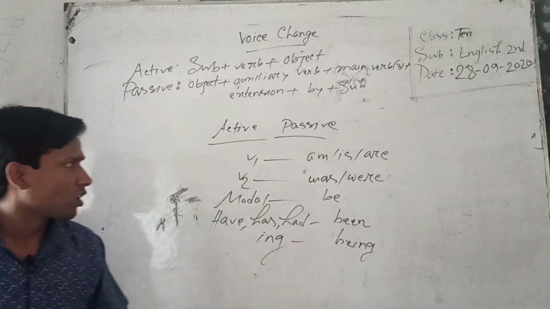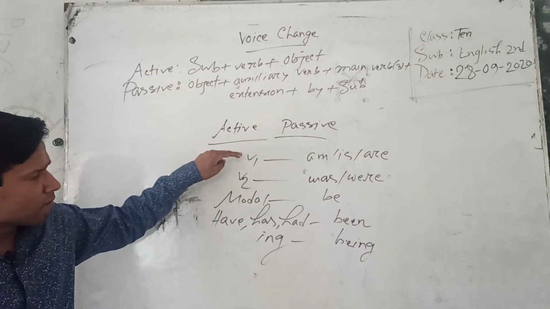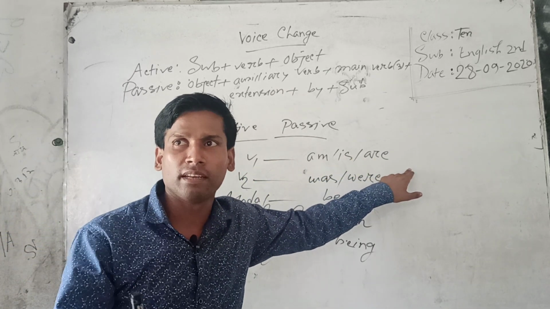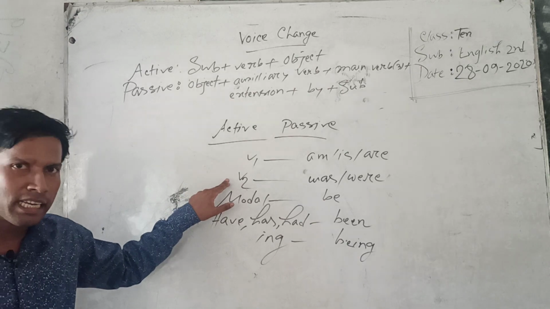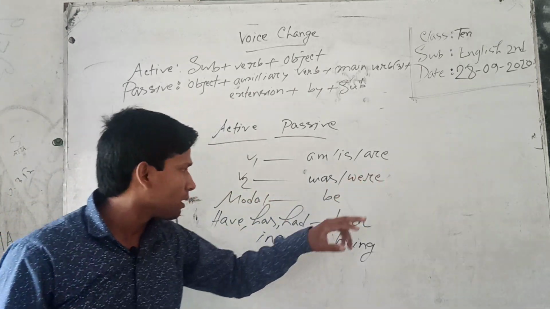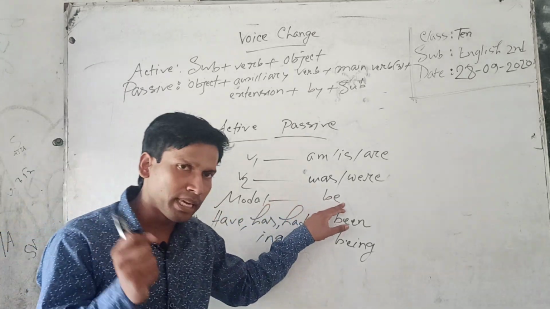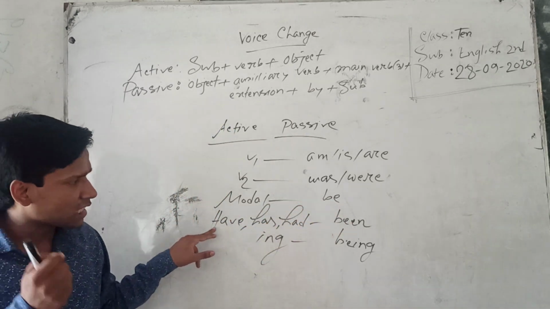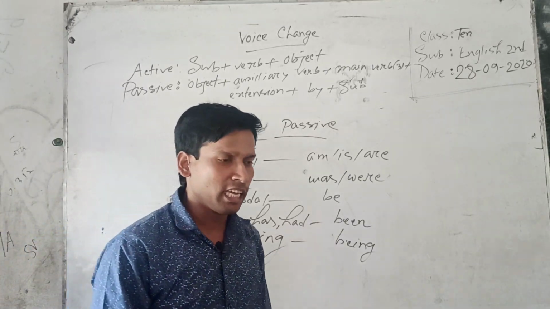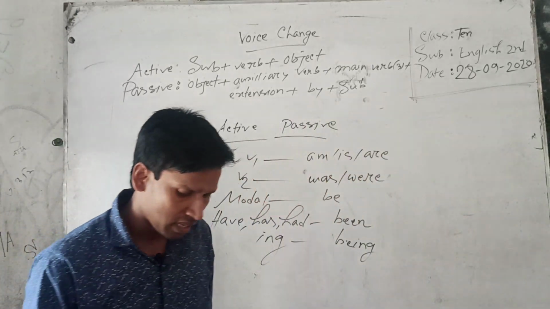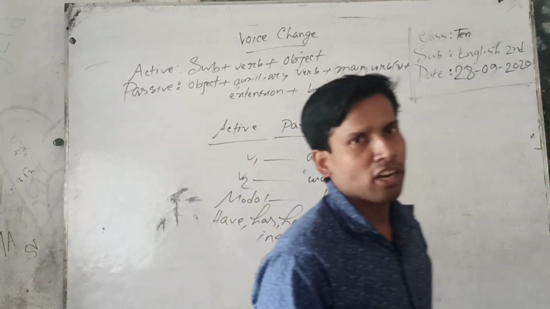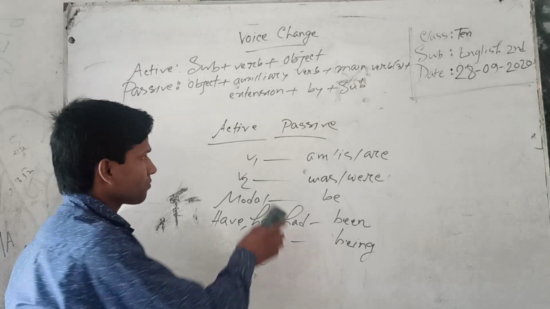Again, concentrate please. If there is verb 1 in active voice, you have to use am, is, are as an auxiliary verb. Understand? If there is verb 2 in active voice, you have to use was, were as auxiliary verb. If modal, you have to use be. If there is have, has, had, you have to use been. If there is ing, you have to use being. If you follow this structure, I hope you can solve any kind of exercise.